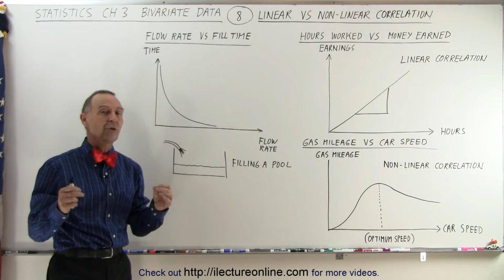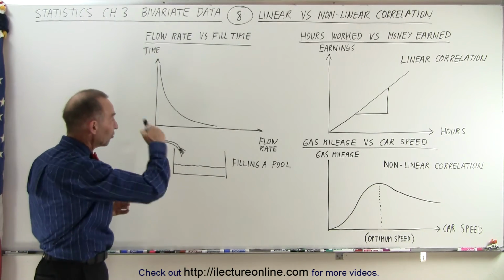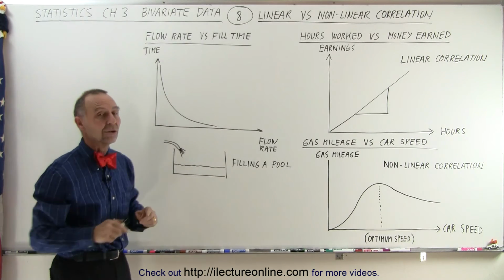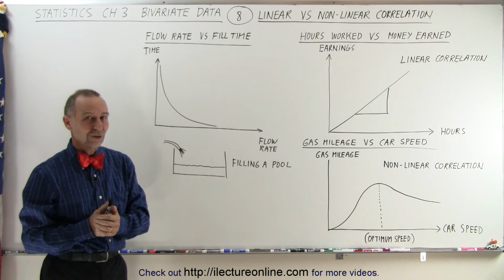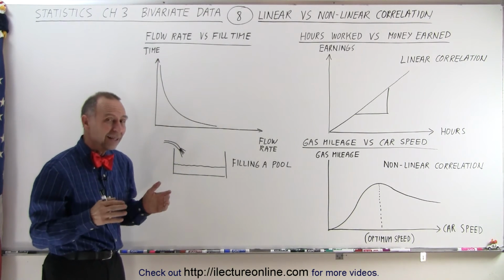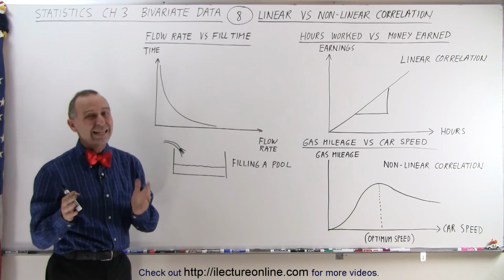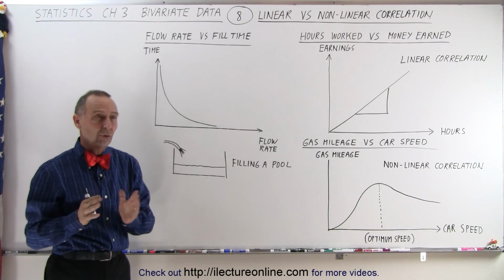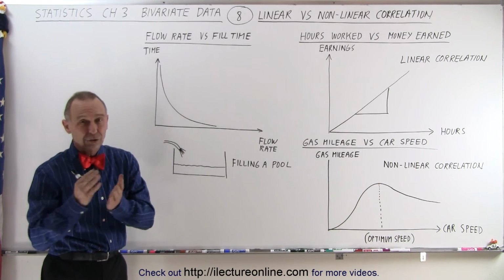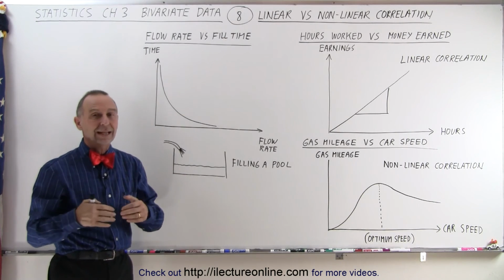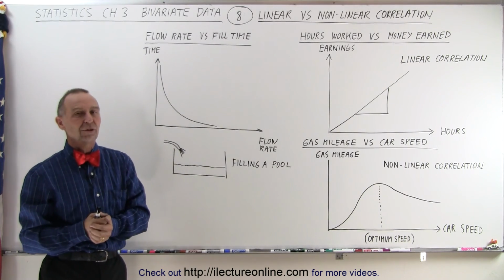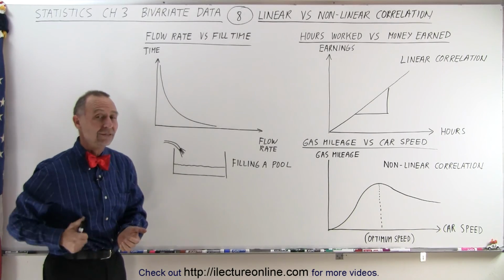And yes, we do have all kinds of equations that can estimate the correlation if it's not linear. But first, let's start with the linear correlation, because that's of course a lot easier to deal with and a lot more practical. Many things have a strong or a moderate to strong linear correlation, and then we'll look at other factors later that have a different than the linear correlation. But anyway, that's how we can tell the difference.